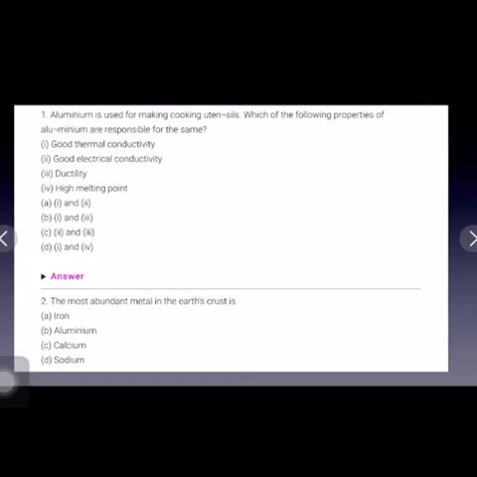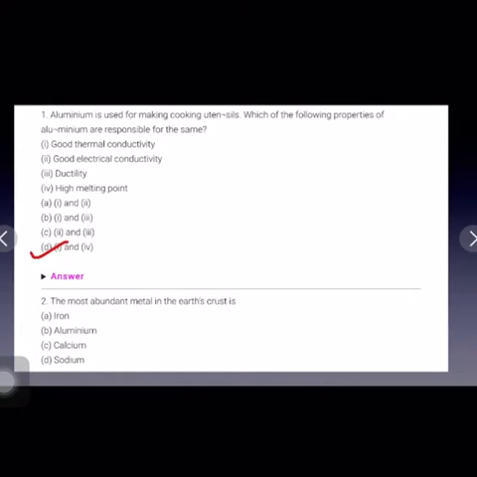Aluminium is used for making cooking utensils. Which of the following properties of aluminium are responsible for the same? So let us see the properties first. Good thermal conductivity. Yes, this is responsible for making cooking utensils. Good electrical conductivity. No. Ductility is also incorrect. High melting point. Yes, it is responsible for making cooking utensils. So D is the correct answer: good thermal conductivity and high melting point.